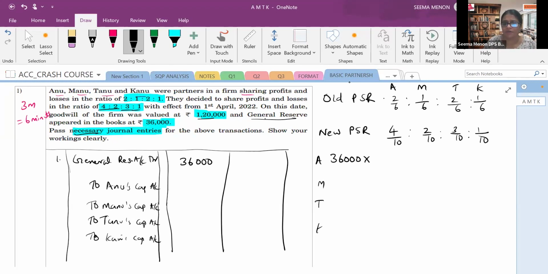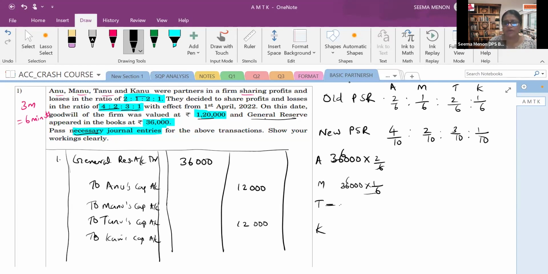But if your mental arithmetic is good, you can directly solve. Anu is 2/6. So 6 into 6 is 36, so 6 twos are for Anu, 12,000. The same for Tanu also. Tanu also has 2 proportion, so for Tanu also 12,000. And in case of Manu, it is 36,000 multiplied by 1/6, right?